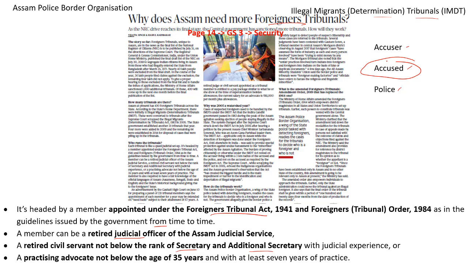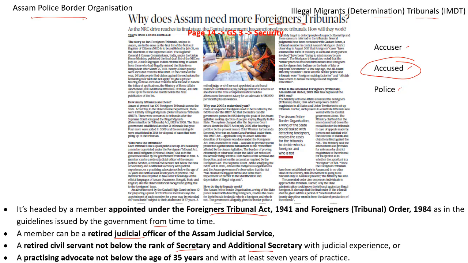Now the present question is, how do the tribunals work? What we need to understand is that there is something called the Assam Police Border Organization. This is a wing of the state police. They are tasked with detecting all these foreigners. They have to pick up cases for the tribunals to decide whether a particular person is a foreigner or not. So the government appoints these border police.